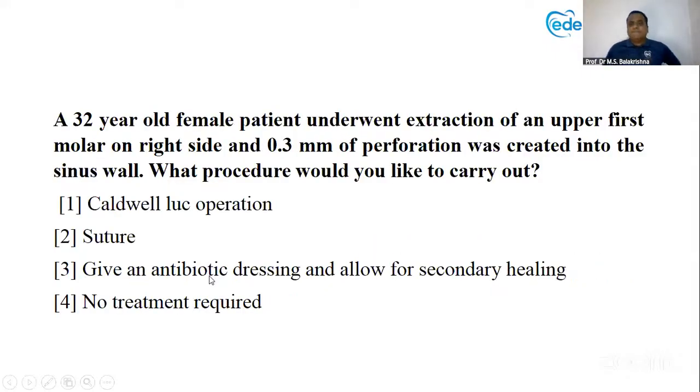Next question. A 32-year-old female patient underwent extraction of an upper first molar on the right side, and a 0.3 millimeter perforation was created into the sinus wall. So an oroantral fistula has happened. What would you like to carry out? Cut-like operation, suture, give an antibiotic dressing and allow for secondary healing, or no treatment required?